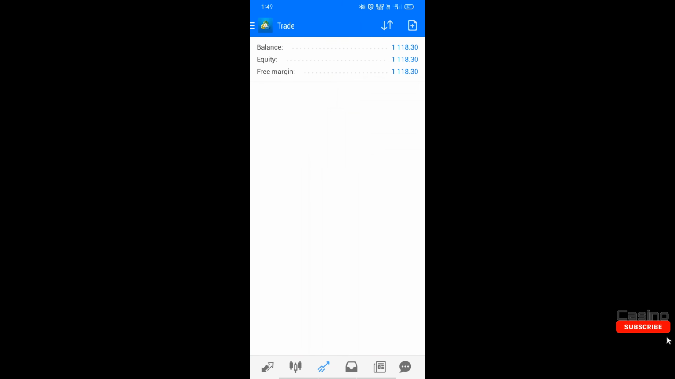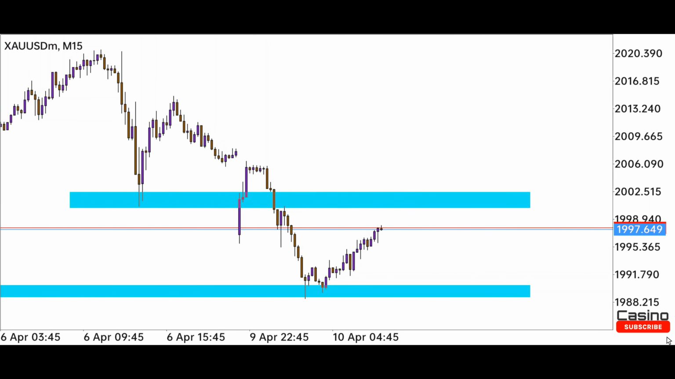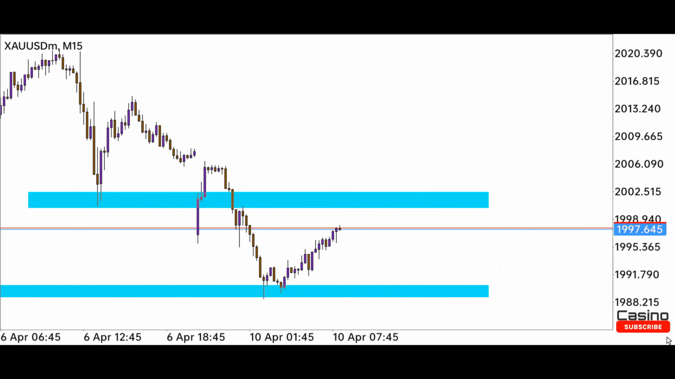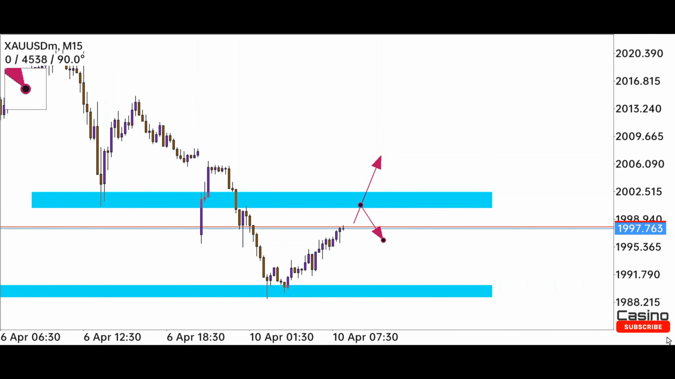We had deposited $100 in this account, which has grown to $1,118. We will grow it even further. Guys, where we drew the upper level, the market is trying to go over there. If the power of buyers is too much here, then by breaking this level the market will go up. If this does not happen, then it will move downwards, which has more chances because the current trend of the market is a downtrend.